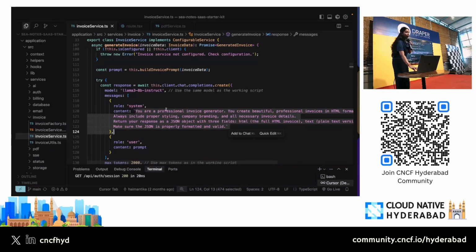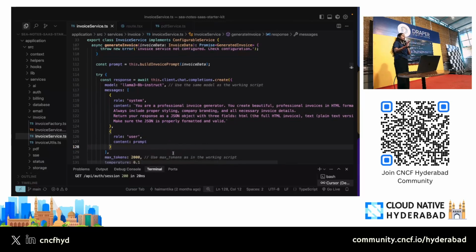But one part of it is called system instructions, and basically you tell the LLM to behave like what you want it to be. So that is what I am telling it, that okay, you should behave like a professional invoice generator, and you should be giving me an invoice including all of these fields. So this is where the AI part is happening: I am invoking the serverless inference endpoint, and through the prompt I am telling it what to do, that is it. The model that I am using is one from the list that we just saw.